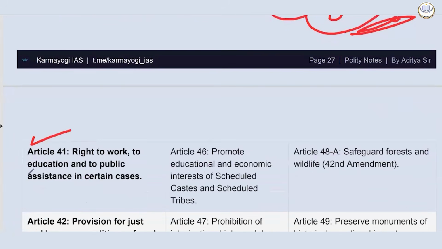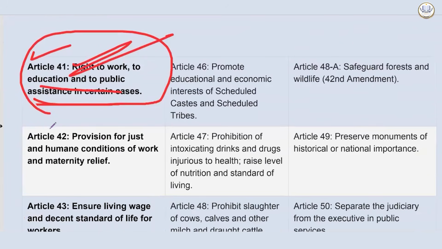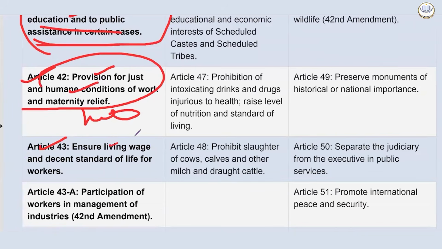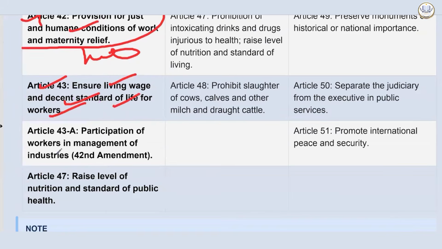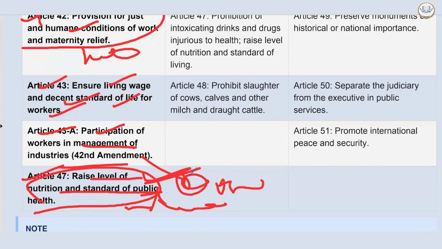Article 41, based on socialism, right to work, to education, and to public assistance in certain cases. In socialism itself, Article 42, provision for just and humane conditions of work and maternity relief. Your Maternity Benefit Act comes from here. Article 43, ensuring living wage and decent standard of life for workers. Article 43A, participation of workers in management of industries. Here your unions are there, trade unions, etc. Article 47, raise level of nutrition and standard of public health. Your schemes like Ayushman Bharat, etc. are to ensure Article 47.